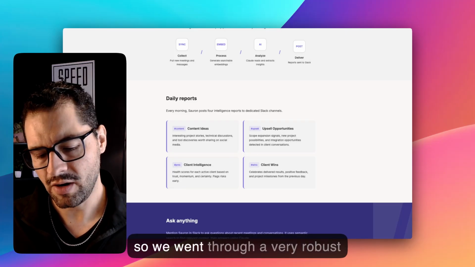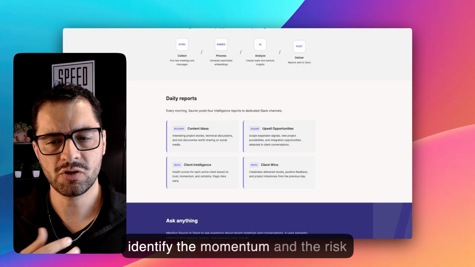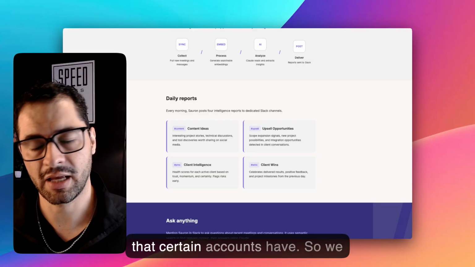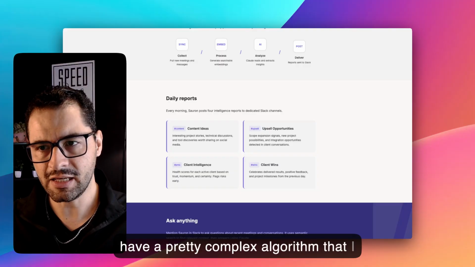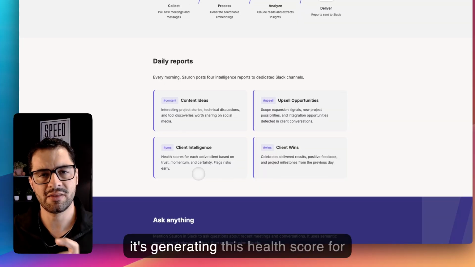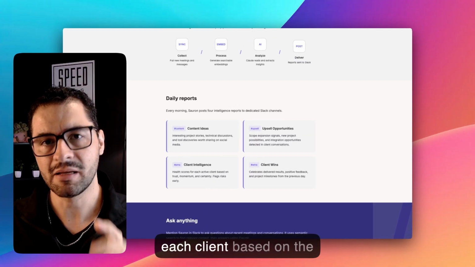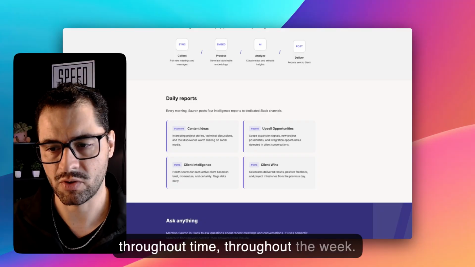We have these client intelligence reports. We went through a very robust program last year that helps us identify the momentum and the risk that certain accounts have. So we have a pretty complex algorithm that I fed into this AI analyzing process, and it's generating a health score for each client based on the conversations that we're having throughout the week.